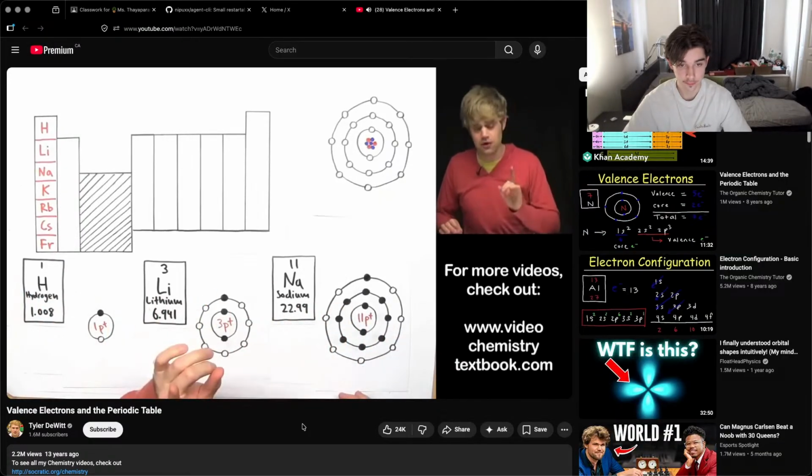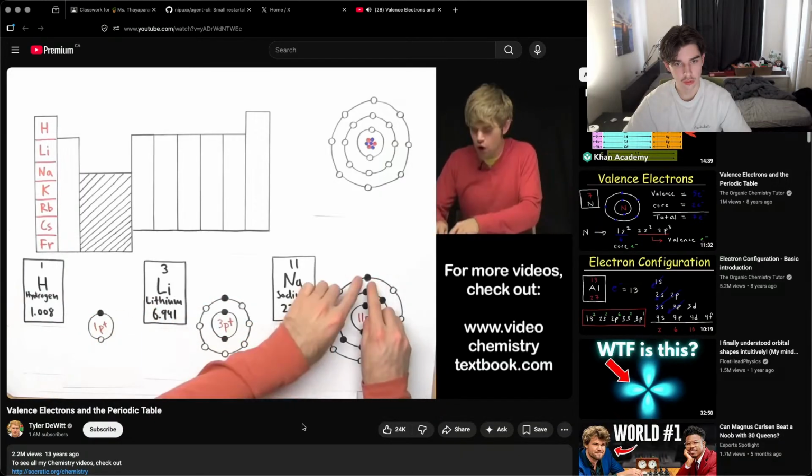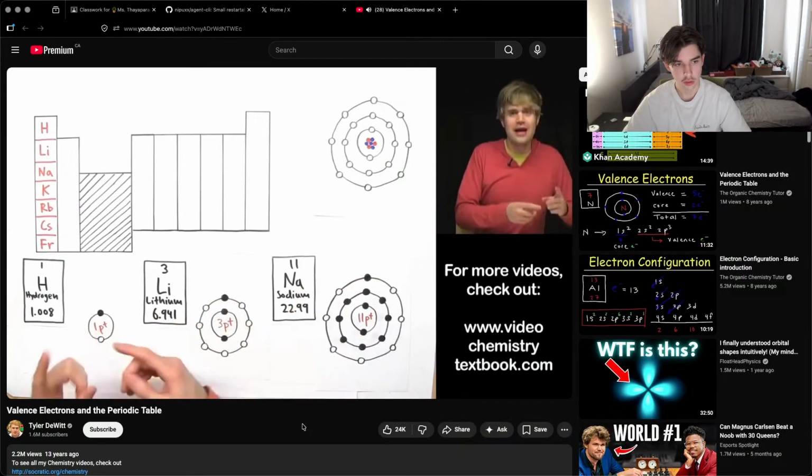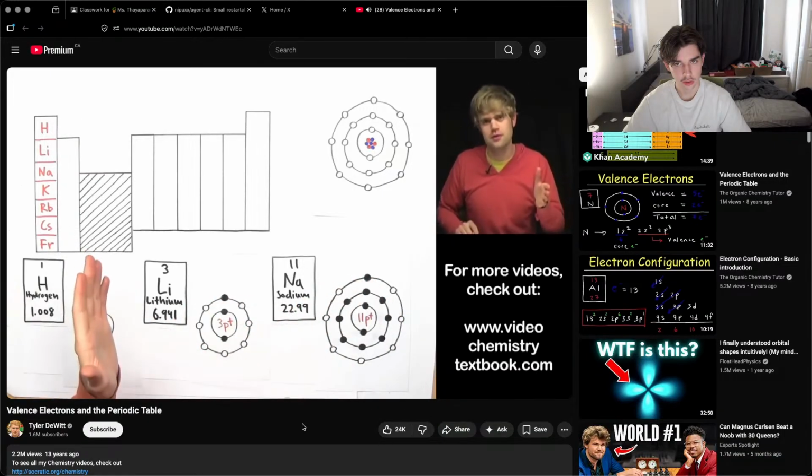But there's a pattern here. Check this out. Each one of these atoms has 1 electron in the outermost shell. This one's full, then there's just 1 here. This one's full, and then there's just 1 here. And then hydrogen only has 1 energy level, and it just has 1 electron. These electrons, 1, 1, and 1, are the valence electrons, the most important electrons in an atom.